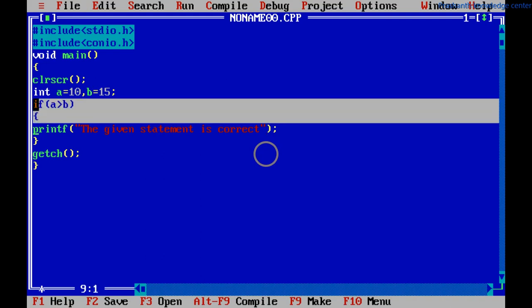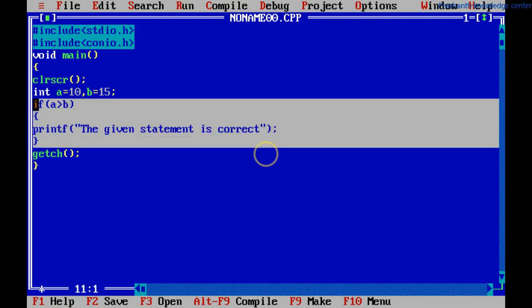Up to here, this is the if statement. Here I have written if A greater than B. The condition is A greater than B. A is 10 and B is 15, which means A is not greater than B actually. But I have written the statement as if A greater than B. If it is true, then only it will go to this execution part. This source code will be executed, else it will directly come out.